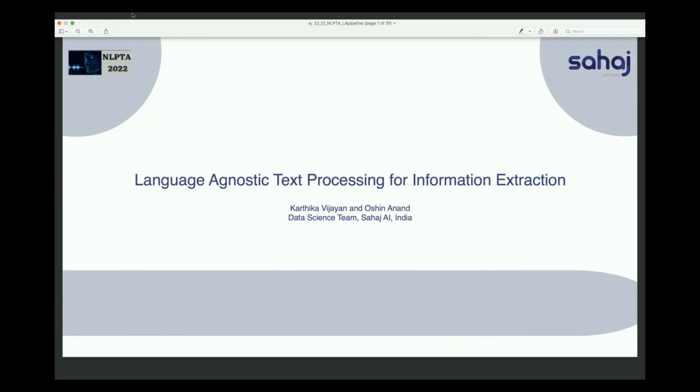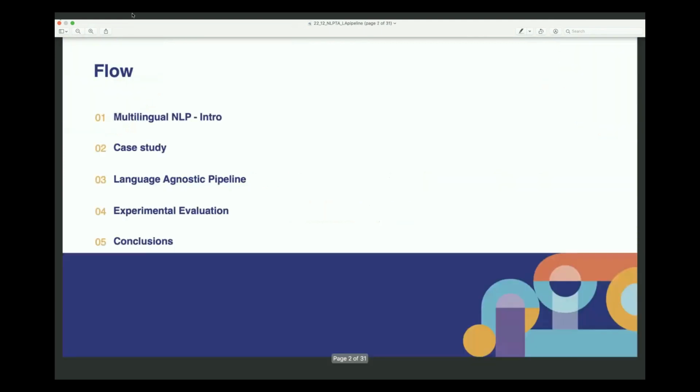and try out multiple combinations and permutations of featurizers and try to build a pipeline which is language agnostic in nature. It does not depend on any language and it will work on multiple languages. So that's the point. The flow of the presentation is organized as follows: I will have a little bit of an intro to multilingual natural language processing, or NLP.